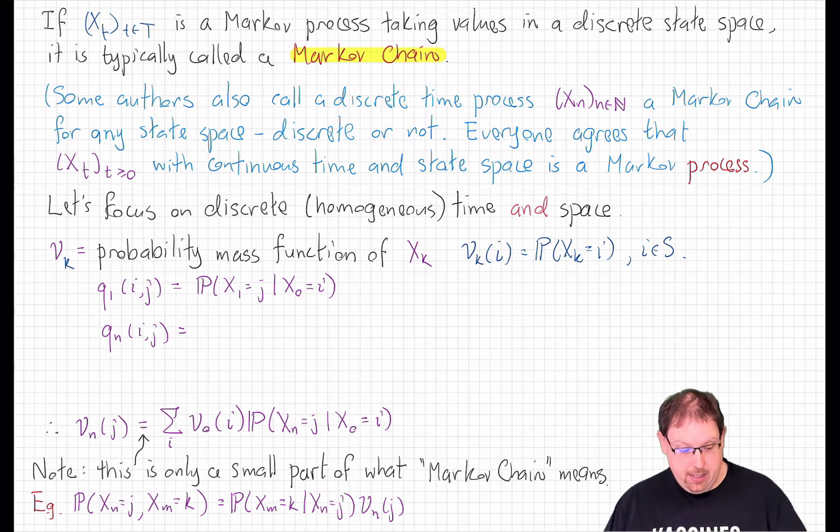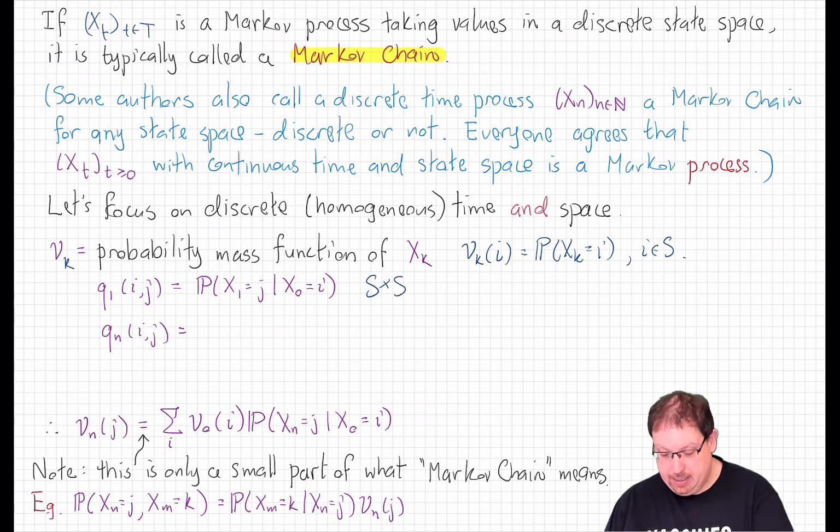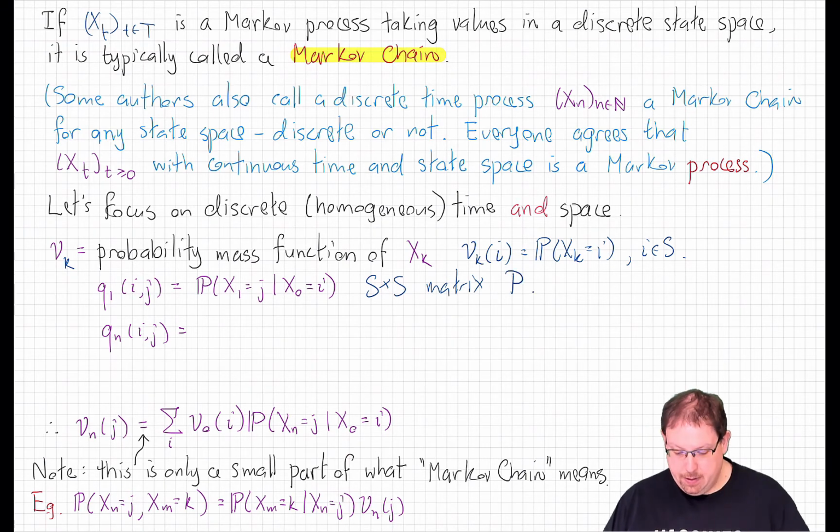Well, this is a function on S times S, taking values in the unit interval. It's an S by S matrix, which I'll call P. Now, to really call it a matrix, we would probably want to assume that S is finite here. So if there are n states, which we'll probably just label 1 through n, this is an n by n matrix.